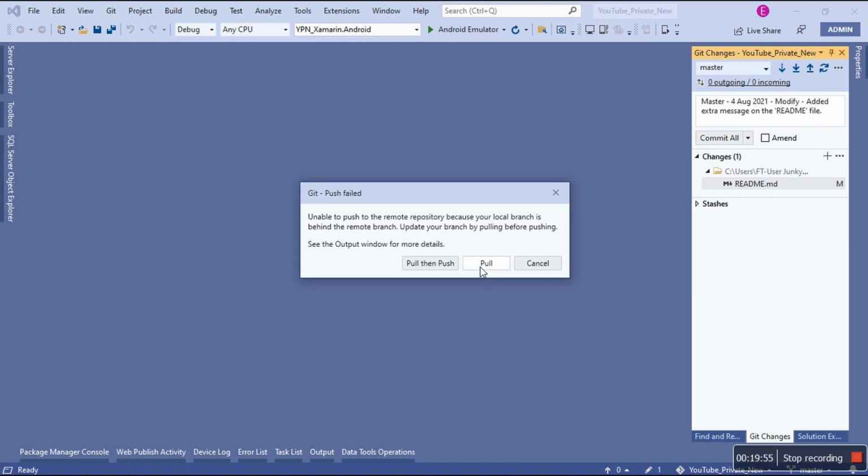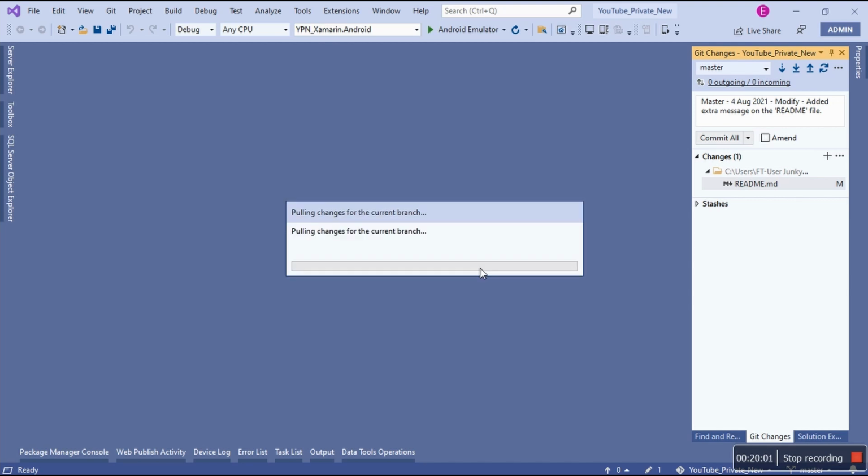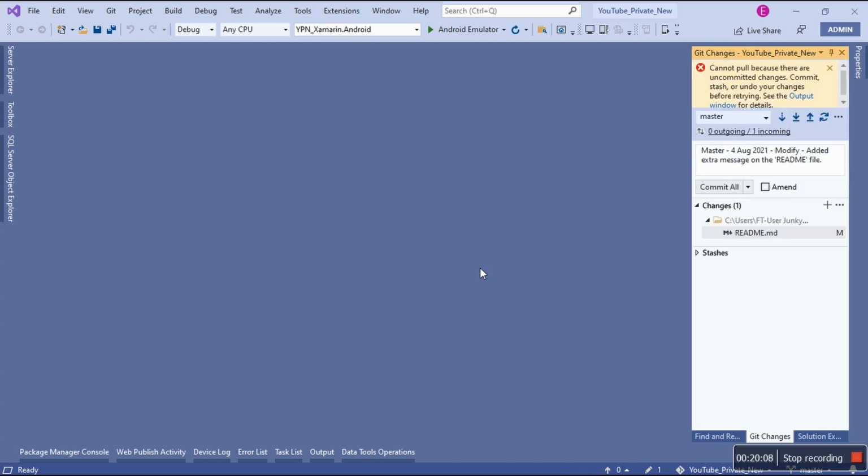So what do we do? Let's first pull. Let's do it step by step. Now we are pulling whatever is on the remote branch, in this case GitHub, right? So let's see. There we go. It says cannot pull because there are uncommitted changes. Commit, stash, or undo your changes before trying. But do you see what it does?